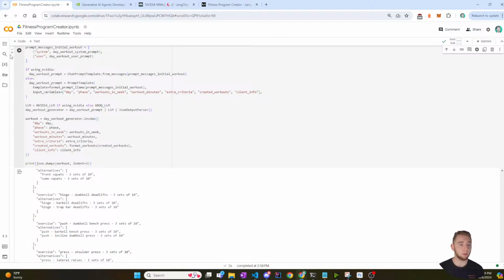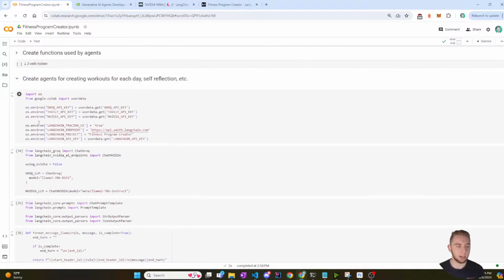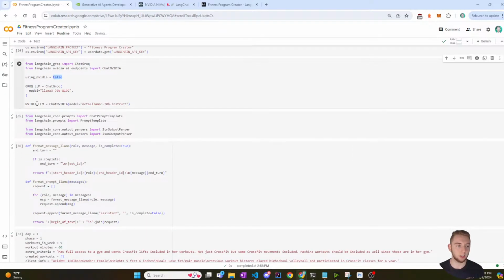Whereas when I used NVIDIA NIMs for this prompt, it took like 10 or 13 seconds or whatever. So yeah, Groq is faster. That's how I know I'm using Groq, but it's still working, which is good. So I've confirmed that I can very quickly switch between using NVIDIA for Llama 3 70B Instruct and using Groq for Llama 3 70B. So that is super solid.